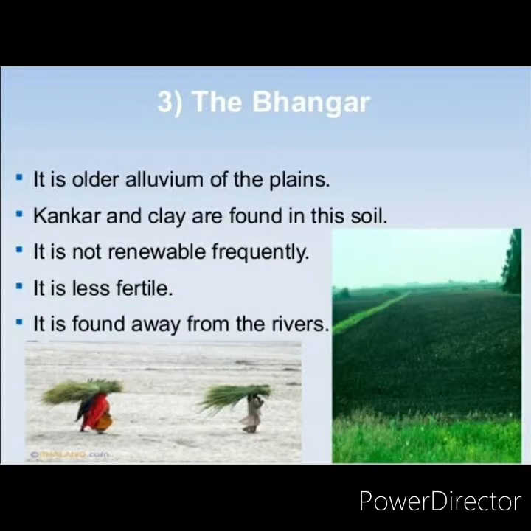The Bangar Plains. The Bangar represents the upland alluvial tracts of the Great Plains of India, which is formed by the older alluvium. The Bangar land lies above the flood limits of the rivers. This soil is dark in color, rich in humus content, well drained and useful for agriculture.